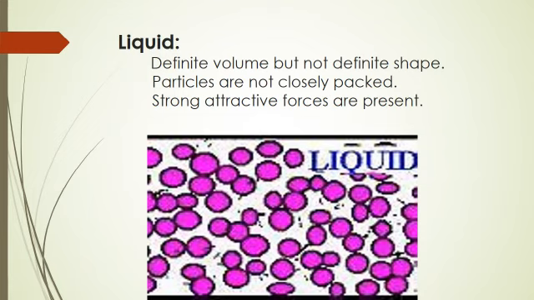The particles of a liquid are also held together by strong attractive forces. A liquid has definite volume but not definite shape. The particles of a liquid cannot be compressed. Students, in the diagram, you can see the arrangement of liquid particles.